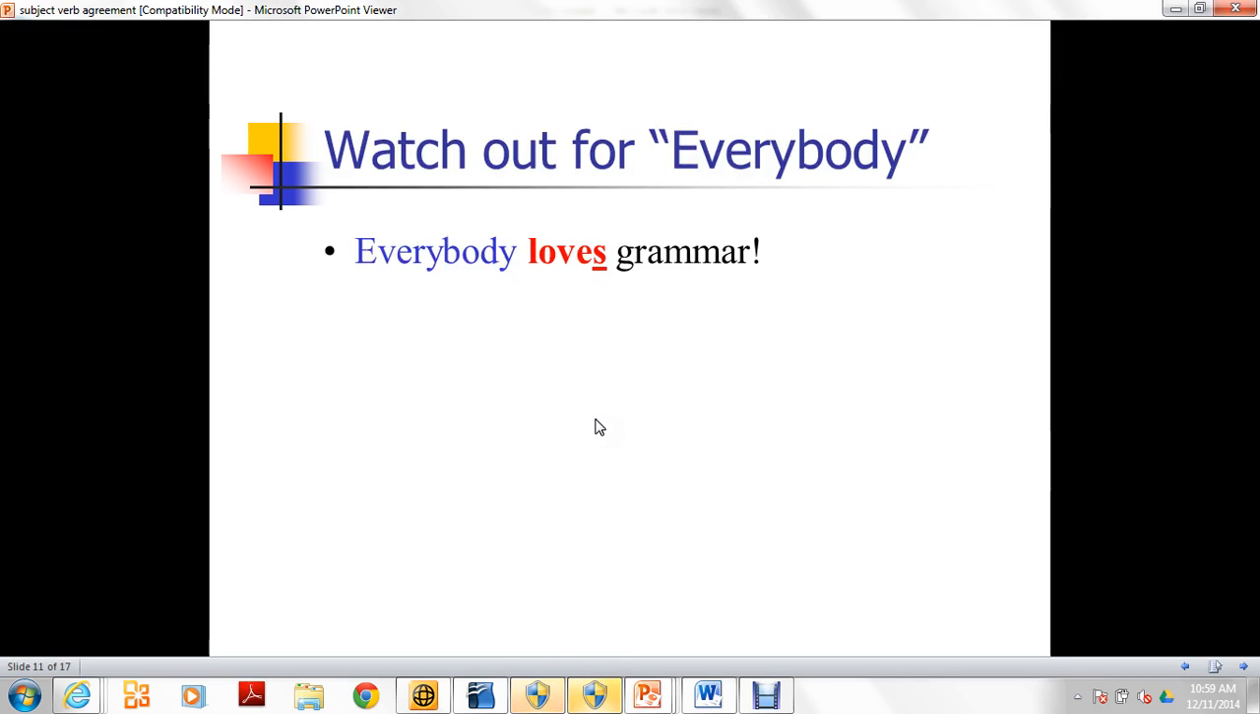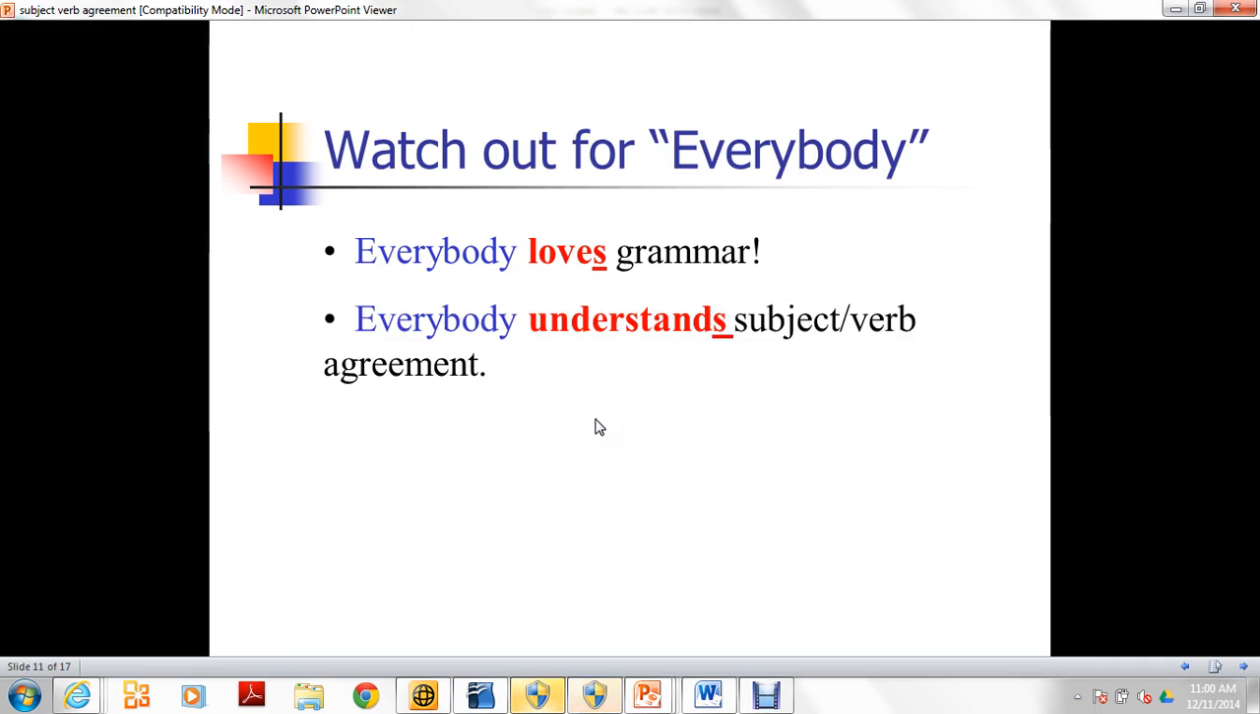Watch out for everybody. Everybody is considered a singular subject. So everybody loves with an S. Everybody understands subject-verb agreement.